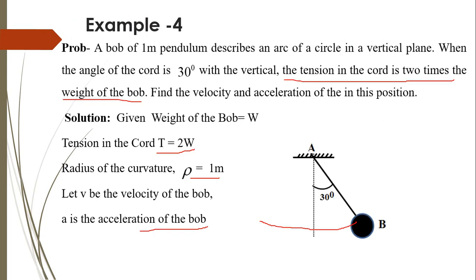So in this way, it was asked to find the velocity and acceleration of the bob in this position. To obtain this, we use the normal and tangential component system, where v is equal to v in the tangential direction and a is equal to the square root of at square plus an square.